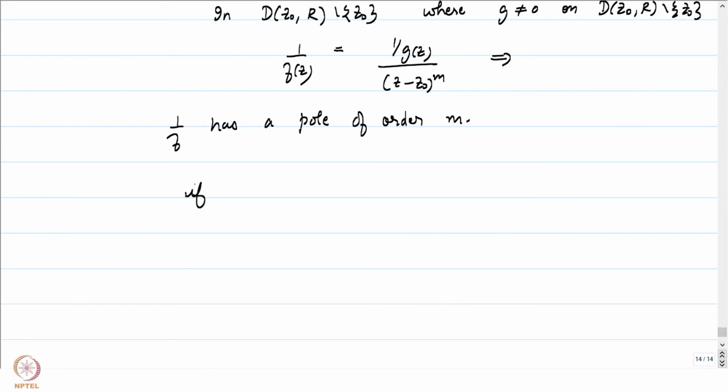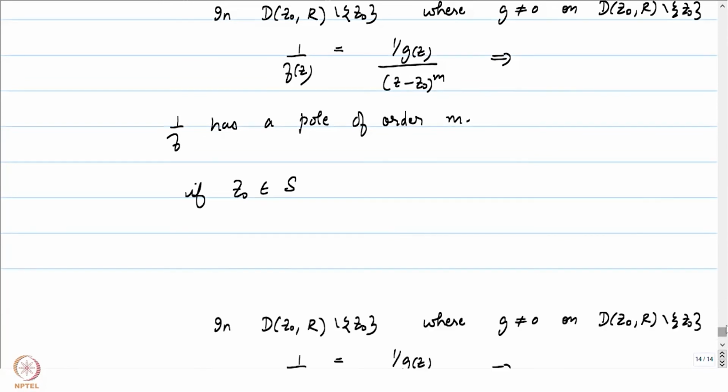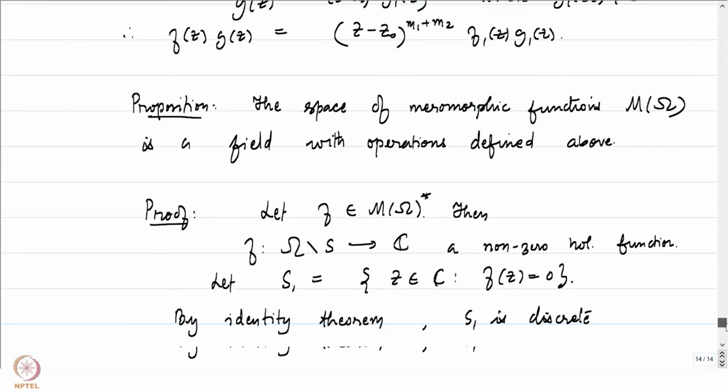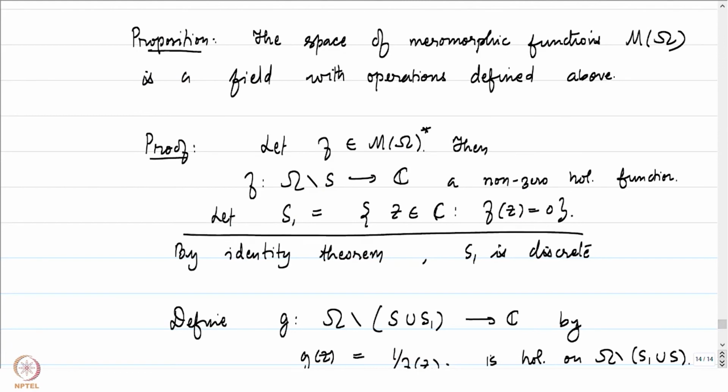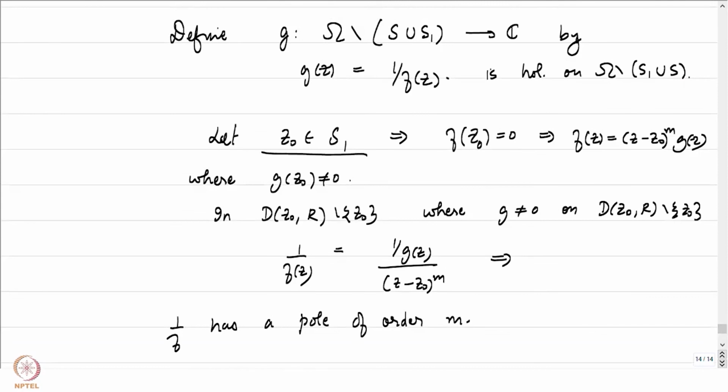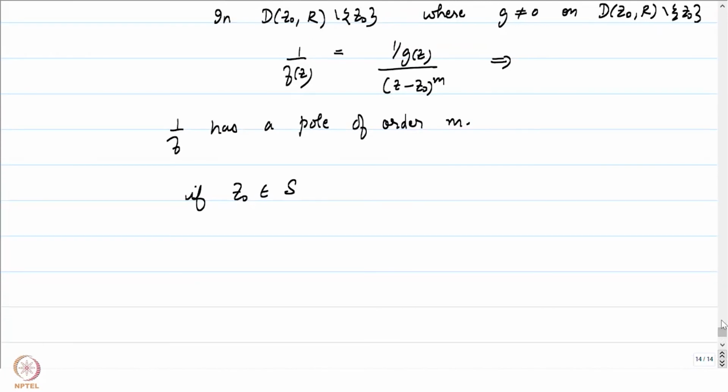So this was S1 that the point was being picked from, since S1 is the set of all points where the function f vanishes. Now let's pick a point in capital S. Capital S to begin with was either a removable singularity or a pole. If Z0 is a pole of f, what does that mean?